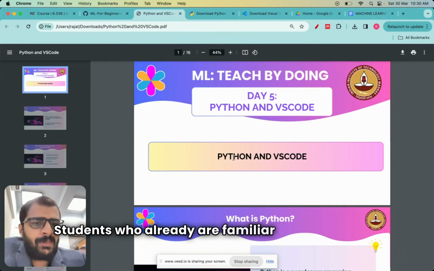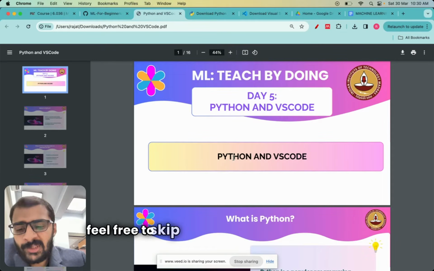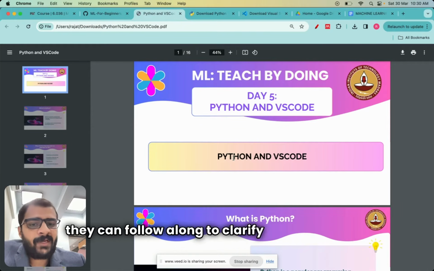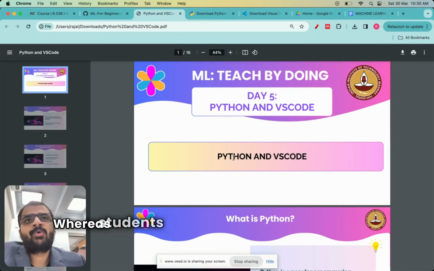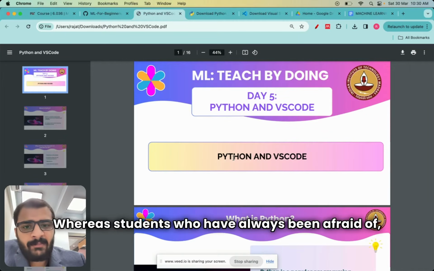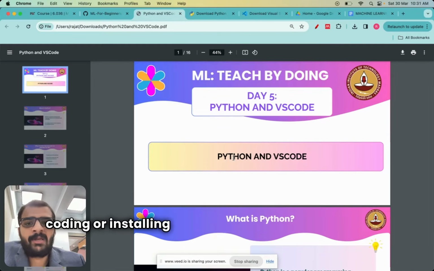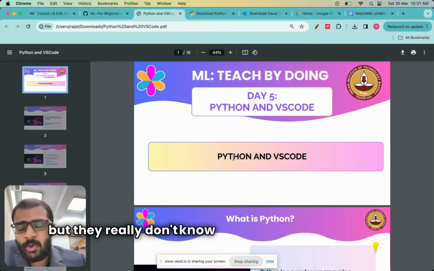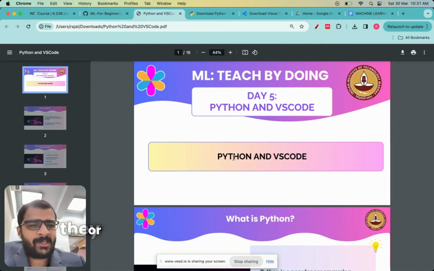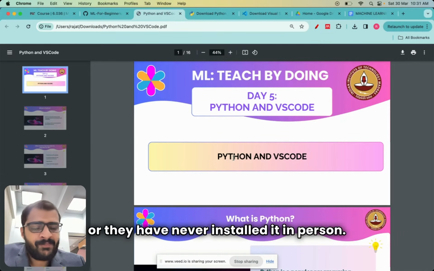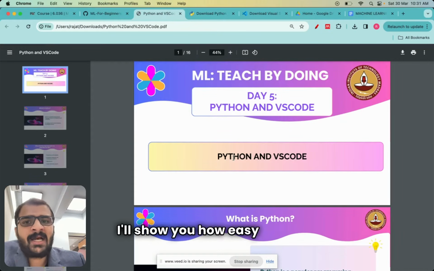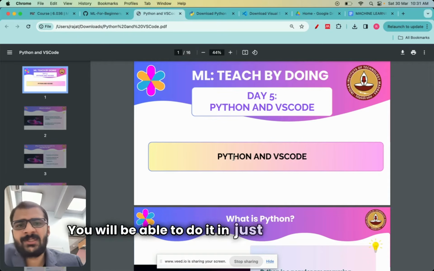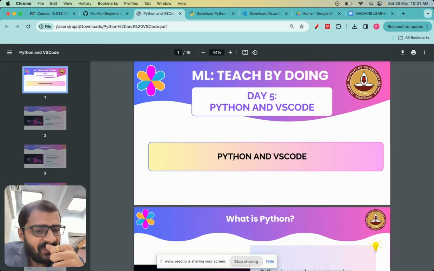Students who already are familiar with Python can feel free to skip this particular lecture, or they can follow along to clarify some concepts. Whereas students who have always been afraid of, let's say, coding or installing Python, or they have heard about Python but they really don't know what's the hype around it, or they have never installed it in person, I'll show you how easy and how quick it is really to install Python. You'll be able to do it in just 15 to 20 minutes.